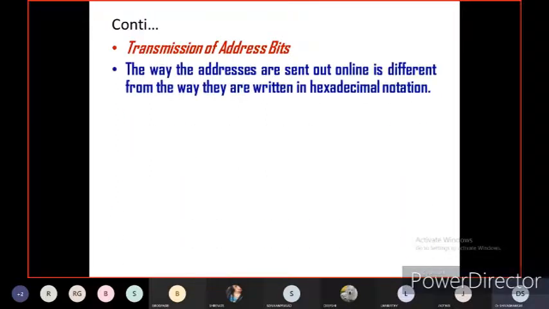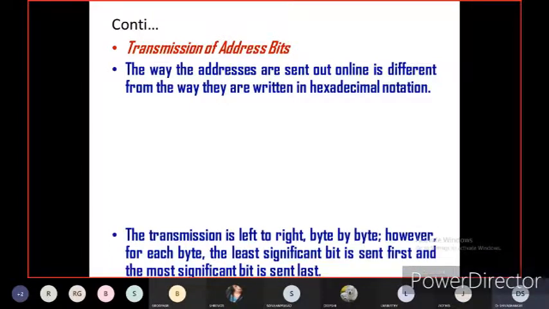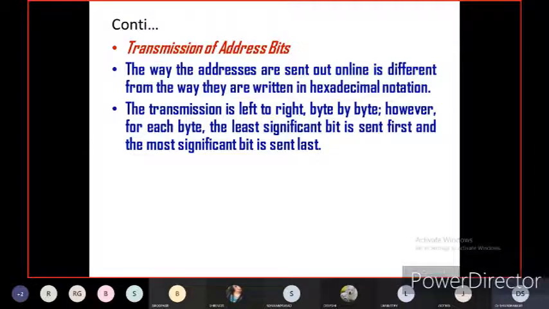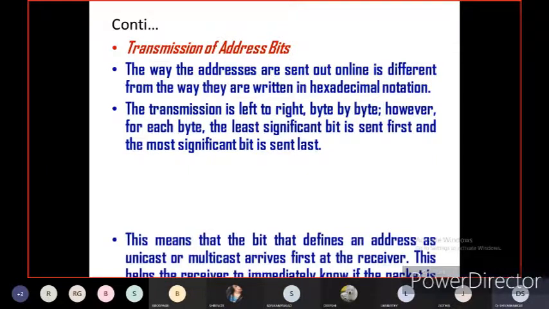Now, what is transmission of address bits? The way the addresses are sent out online is different from the way they are written in hexadecimal notation. The transmission is left to right, byte by byte. However, for each byte, the least significant bit is sent first and the most significant bit is sent last. LSB is sent first and MSB is sent last.